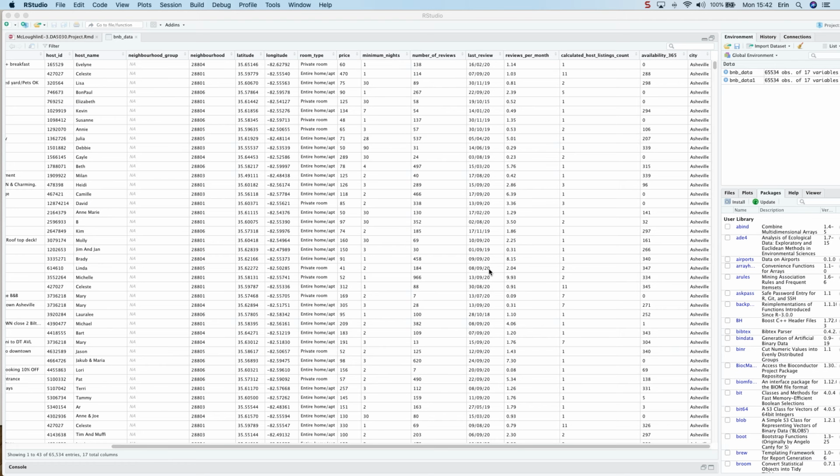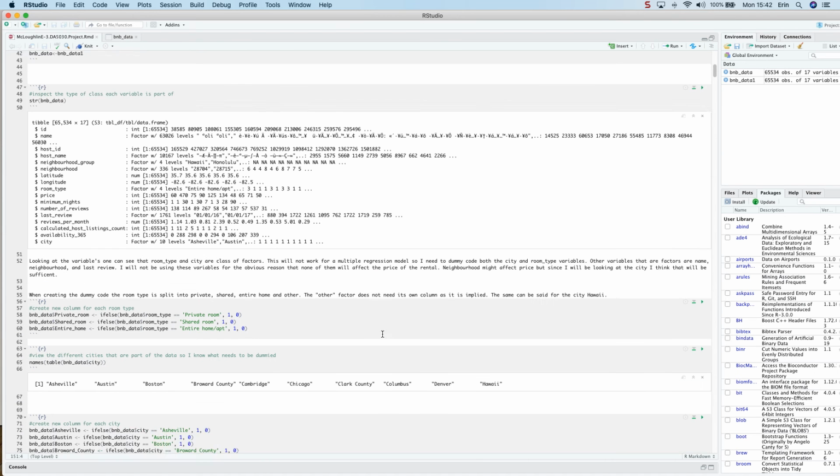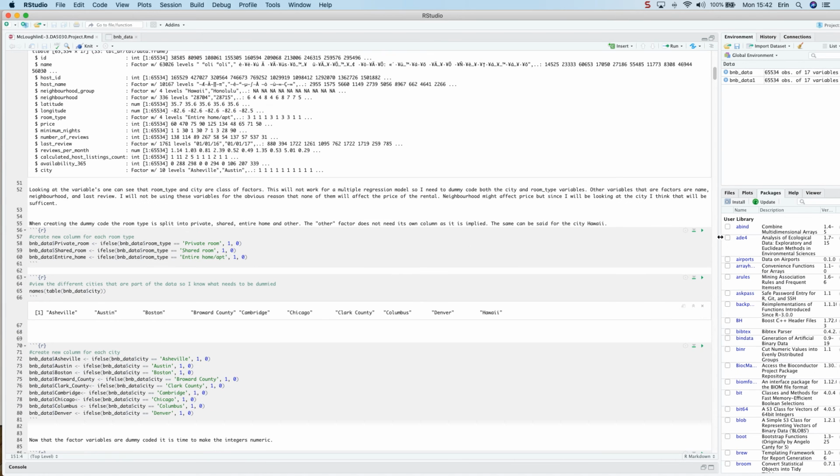So here's just a quick look at my code and how I converted some of those variables. As you can see, room type for my data frame and city is one column. By running my code right here, it converts all the private and shared, and then this one converts the cities.